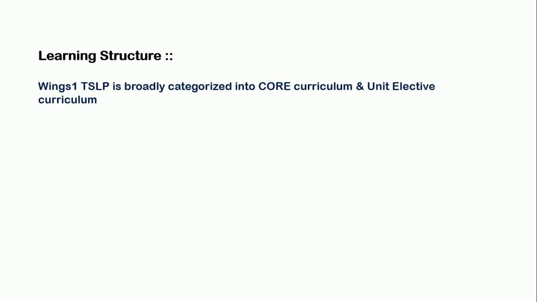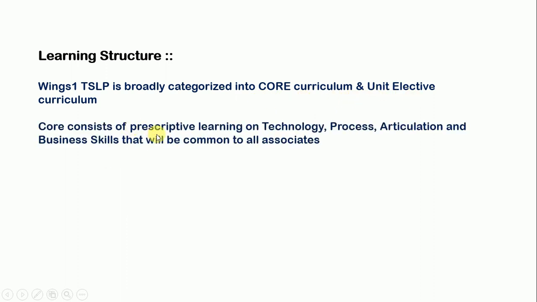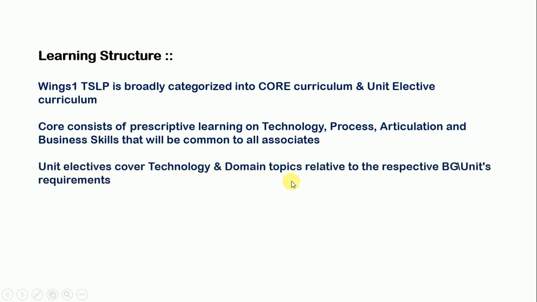Now, learning structure. Wing 1 TSLP is broadly categorized into core curriculum and unit elective curriculum. Core consists of prescriptive learning on technology, process, articulation and business skills that will be common to all associates. Unit electives cover technology and domain topics relative to the respective BG or unit's requirement.